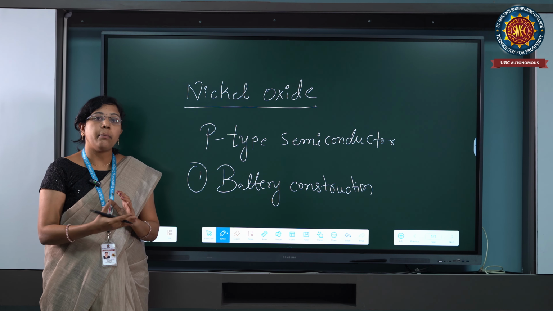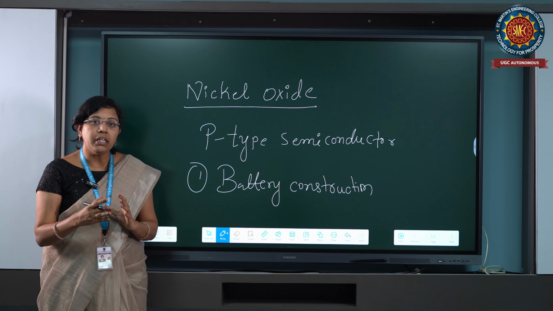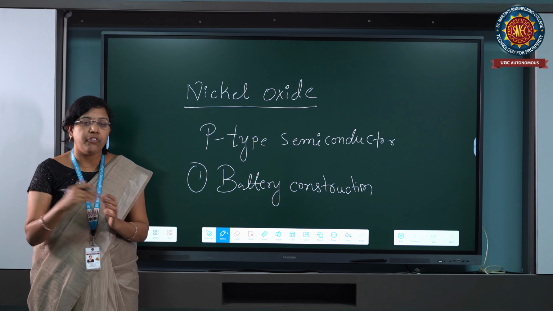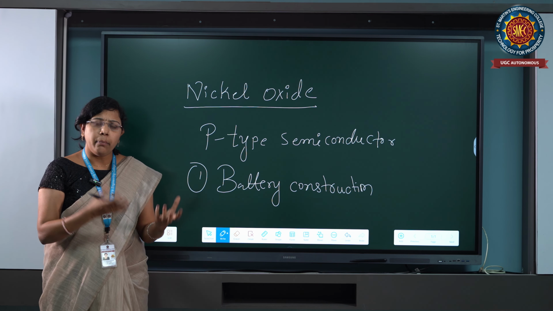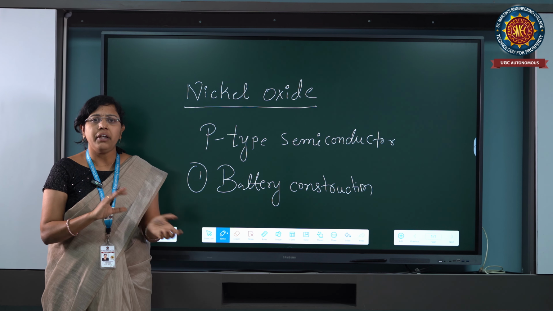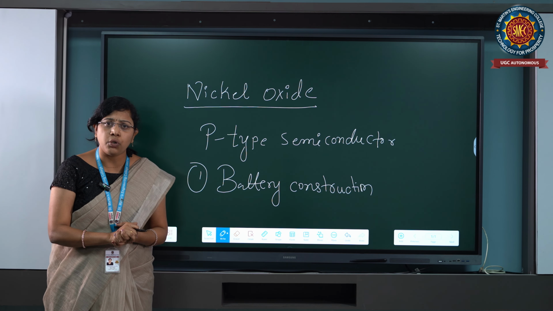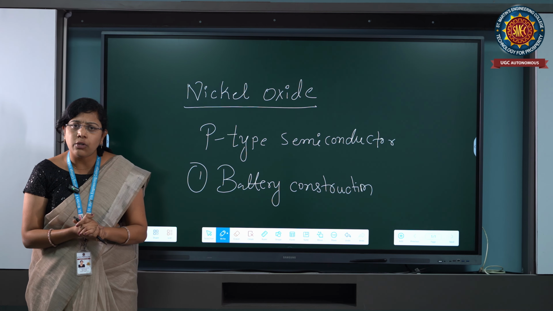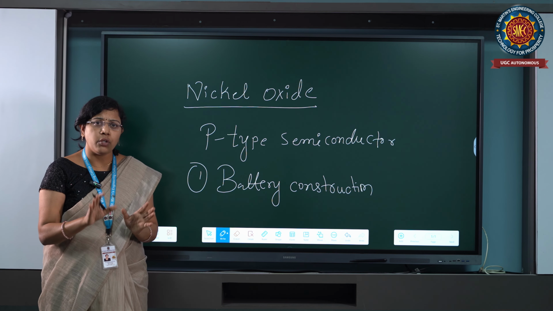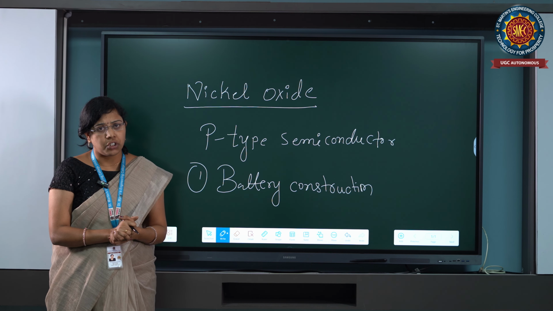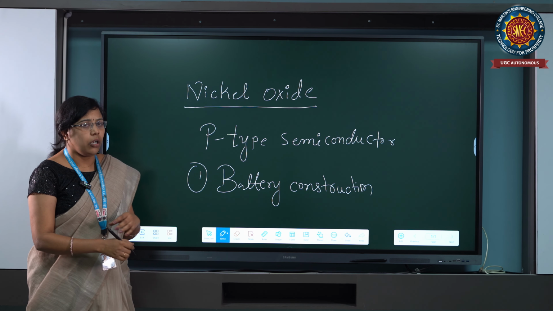A solid material has different properties, because the properties depend upon the construction of the material. That's why semiconductors are used only for electrical device construction, not for everything.